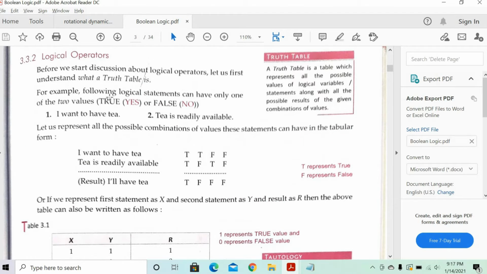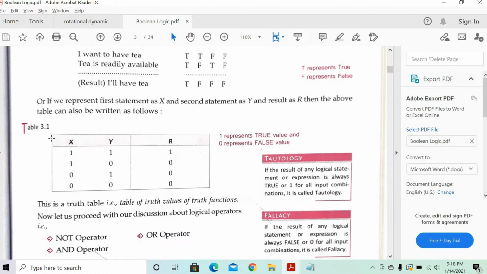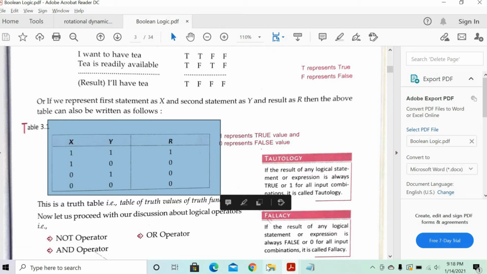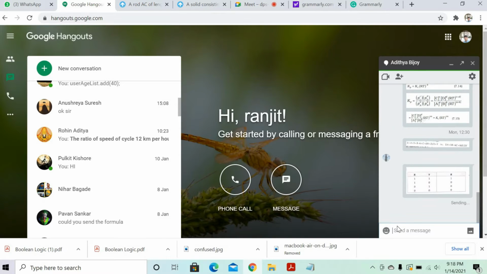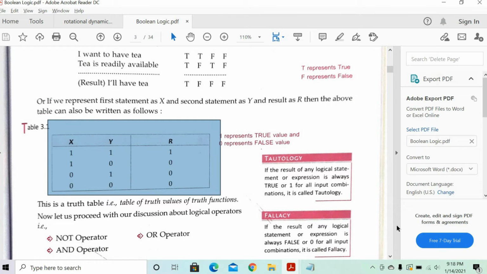AND operation. We just want to know the AND operation. Table 3.1. Just draw table 3.1, then I'll help you understand what table 3.1 does.